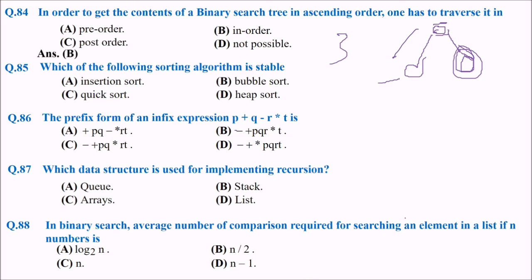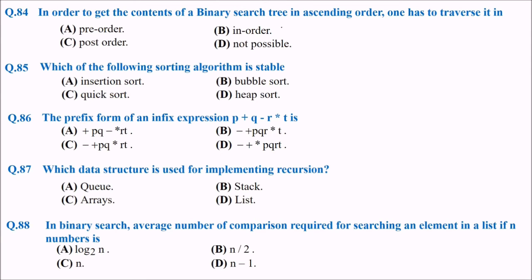In order, what you do is you first go to the left, then the root, and then the right. So I would like to change this answer right now.